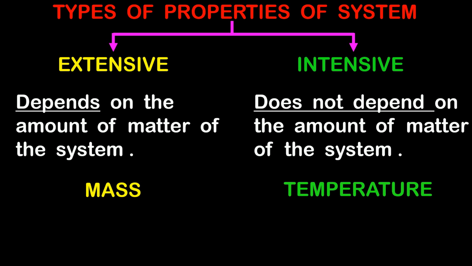Initially when it was 1 liter, it was 90 degrees Celsius, and when you divide it into parts, the temperature is still going to remain 90 degrees Celsius. So as you can see, the temperature is not dependent on the amount of matter. Therefore temperature becomes an intensive property. Now guys, distinguishing between extensive properties and intensive properties is a bit difficult for some students. Therefore the easy way to do this is, let's see now, I will show you how.